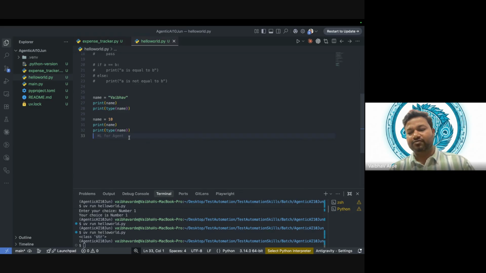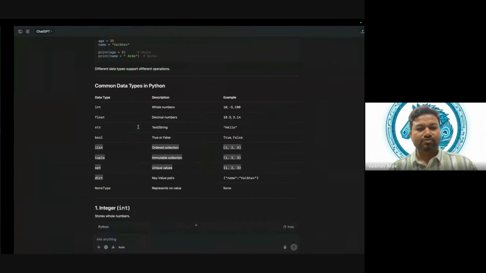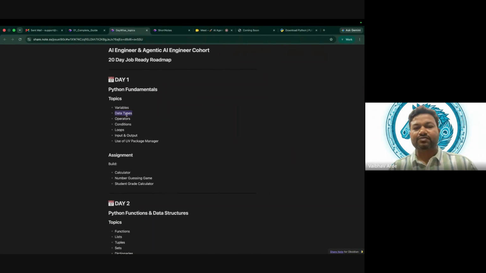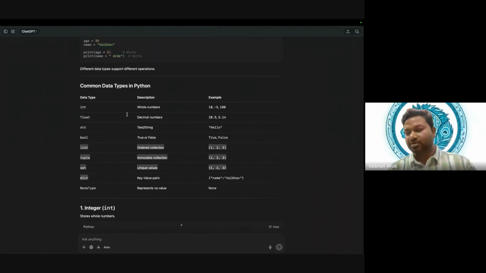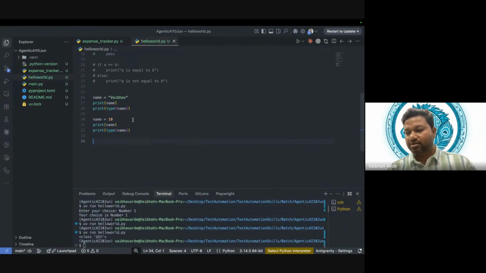So this is a boon for newcomers, for learning purposes, for making small projects. But in big projects, it becomes a curse, and we have to handle it. So Python is dynamically typed. Does anybody have any questions on this? We just covered data types. Does anybody have any query about data types?